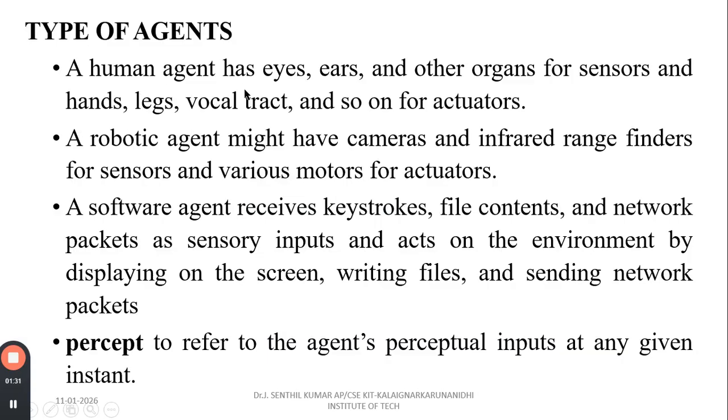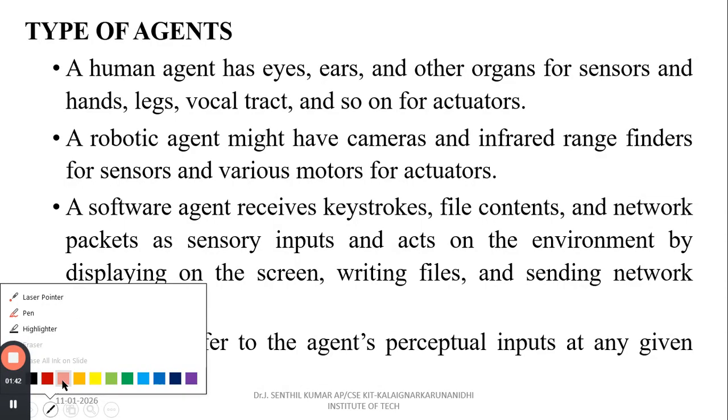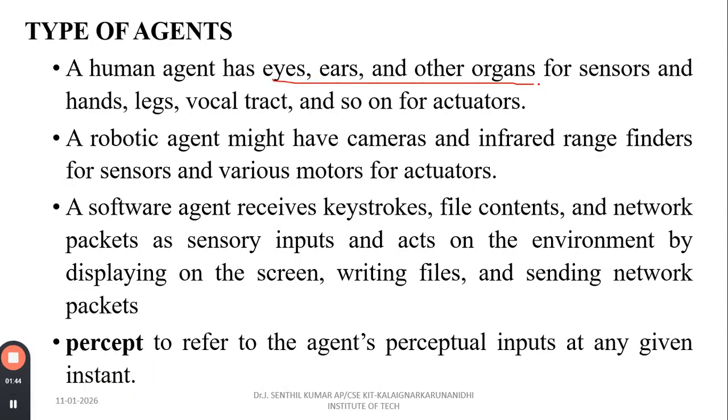What are the types of agents? A human agent has eyes. For example, how does an agent work in a human? We have the eyes, ears, and other organs as sensors, and hands, legs, and so on as actuators. Robotic agents might have cameras and infrared range finders as sensors, and various motors as actuators.